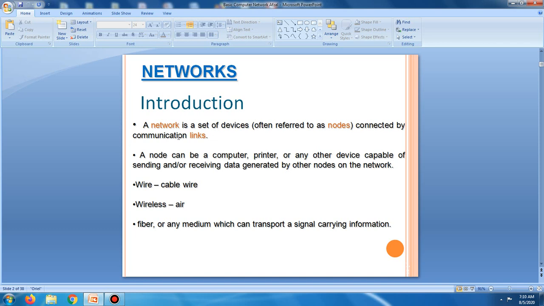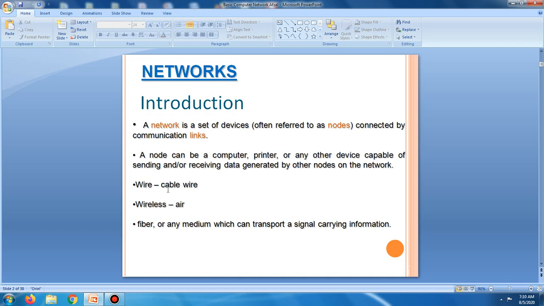Communication link: communication means to communicate between two devices, from one device to another device, using some medium, wire or wireless.